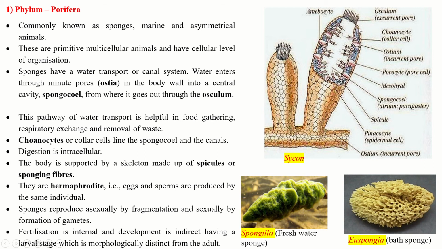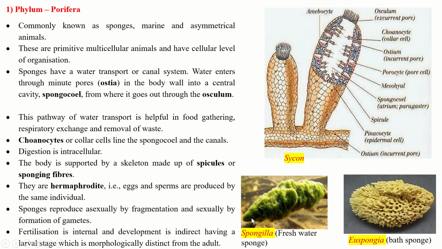Digestion is intracellular. The digestion takes place inside the cells only, so that is called intracellular. The body is supported by a skeleton made of spicules or spongin fibers. You can see they are the spicules, or they are called spongin fibers. They are hermaphrodite, that is eggs and sperms are produced by the same individual, so both male and female gametes are present on the same individual.